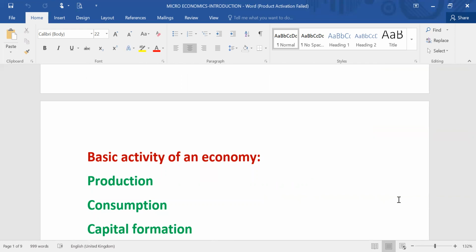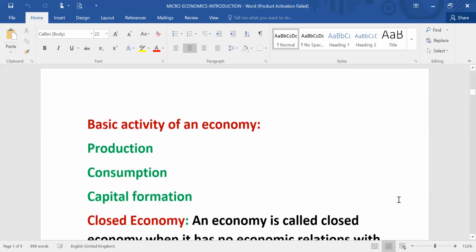Consumption is a must. Everyone needs to consume. Consumption is never zero. For survival, we need to consume. So consumption is very important. And for consumption, production is required. And capital formation, which is also known as investment, is another activity of an economy. With the help of capital only, production is possible.